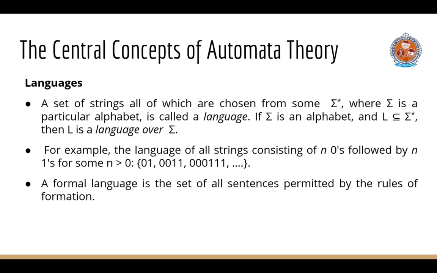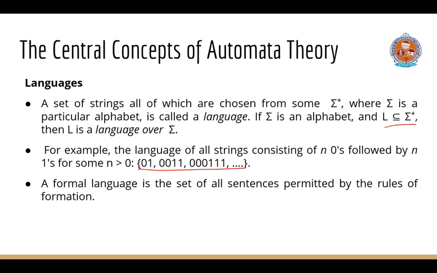Languages: a set of strings, all of which are chosen from some sigma star, where sigma is a particular alphabet, is called a language. If sigma is an alphabet and L is a subset of sigma star, then L is a language over sigma. For example, the language of all strings consisting of n zeros followed by n ones for some n greater than 0, that is 01, 0011, 000111, and so on.